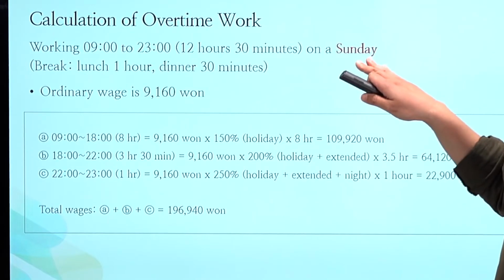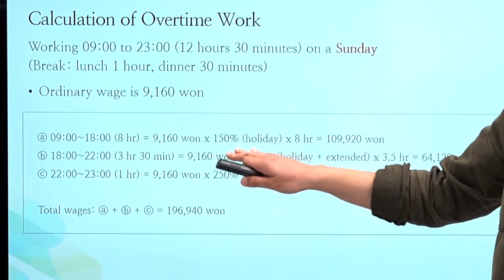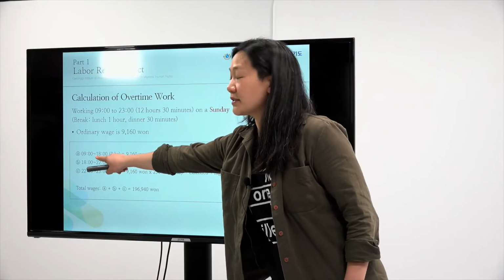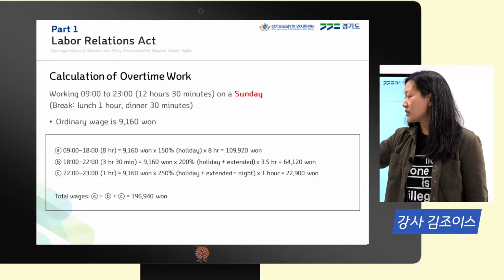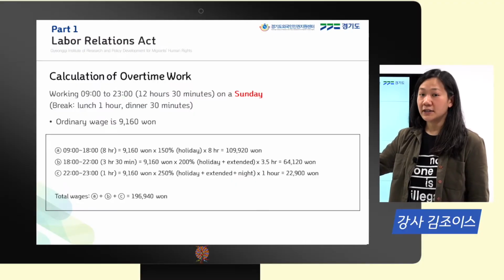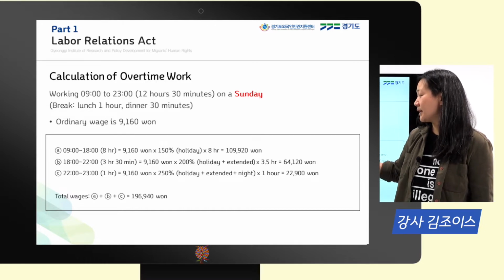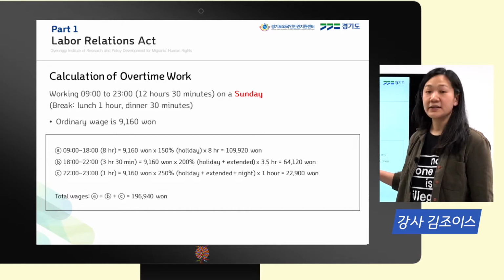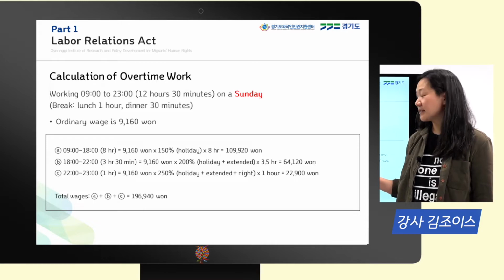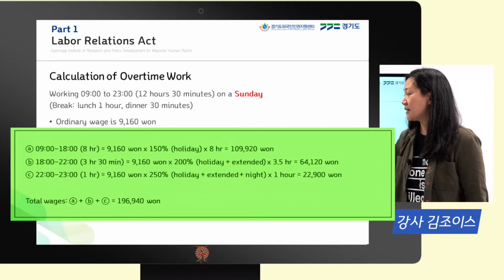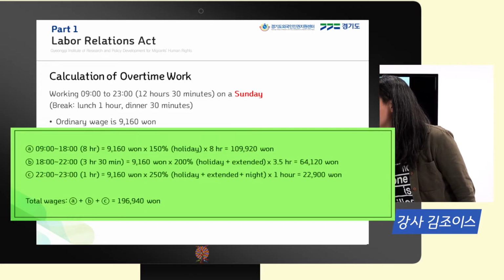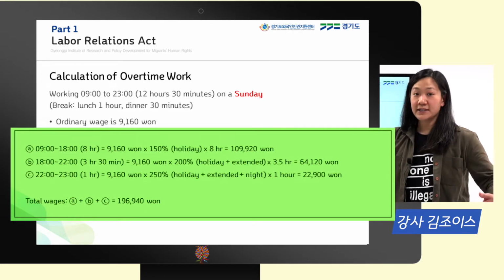Okay, and remember, holidays are red days. And then we worked 8 hours during the daytime. So wage times 150 for holiday additional wages times 8 hours would be 109,921.